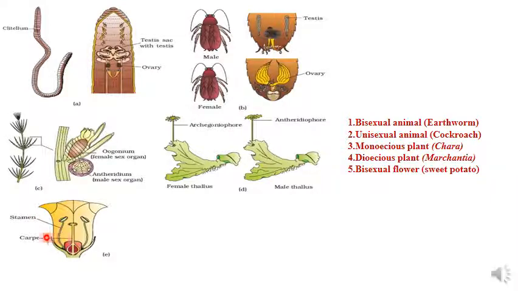So here stamen and carpel. The male reproductive part stamen and the female reproductive part carpel will be present in the same plant itself. So it is a bisexual flower.